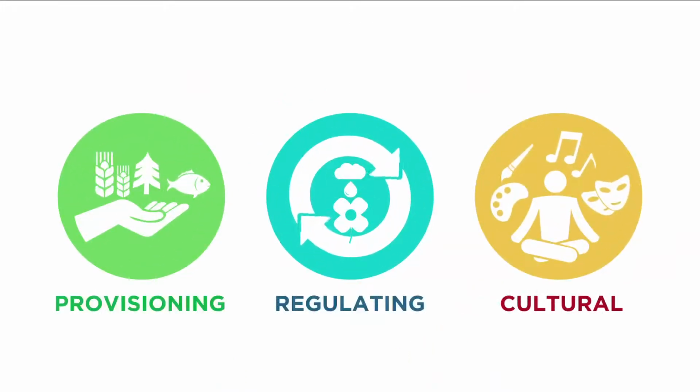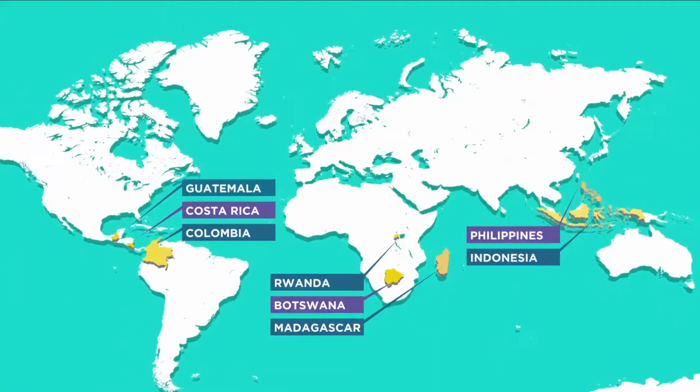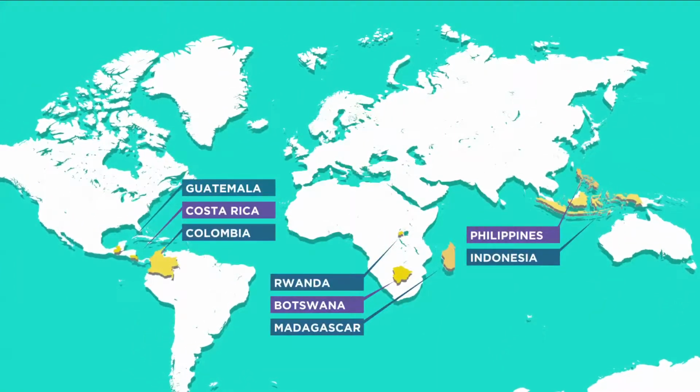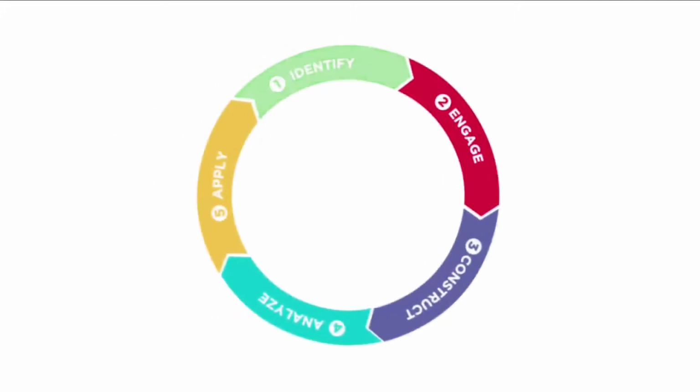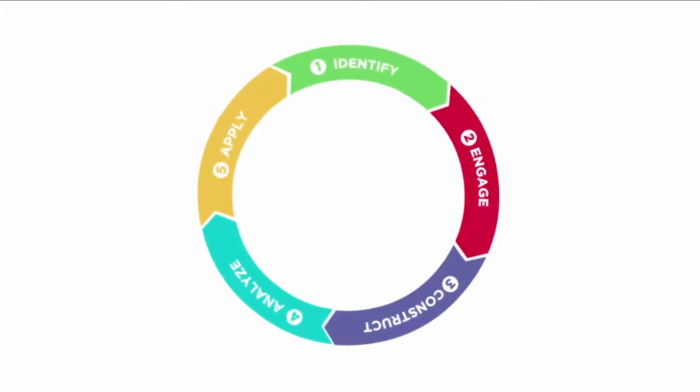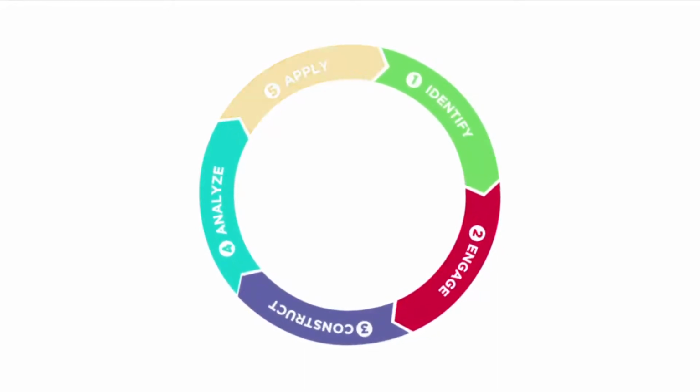For years, experts have worked on methods to best capture the value of these services. Some pioneering countries, including the Philippines, are moving ahead on ecosystem accounts. So, what does it take to set up an ecosystem account? Constructing an ecosystem account can be summarized in these 5 steps: identify, engage, construct, analyze, and apply.